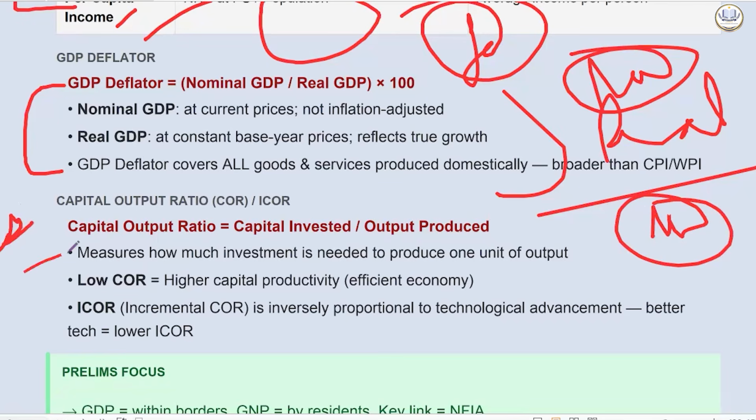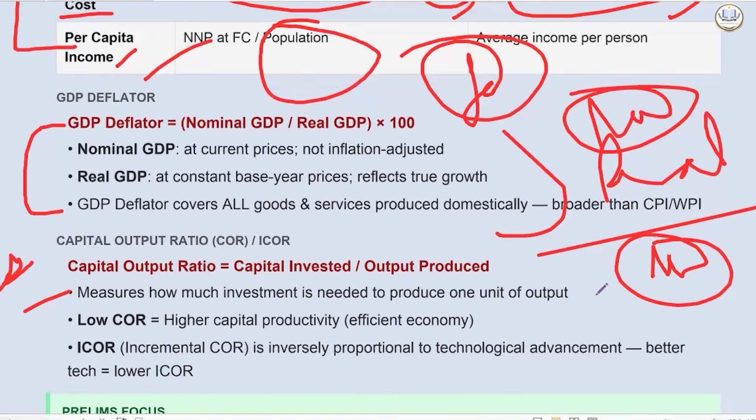Now, real GDP will negate the effect of inflation, because not necessarily is the production level increasing; the price of a commodity may be increasing, and that will also increase the GDP. So it will negate the whole purpose of calculating GDP. It is not necessarily growth. When I divide nominal GDP by real GDP and multiply it by 100, I get the GDP deflator.